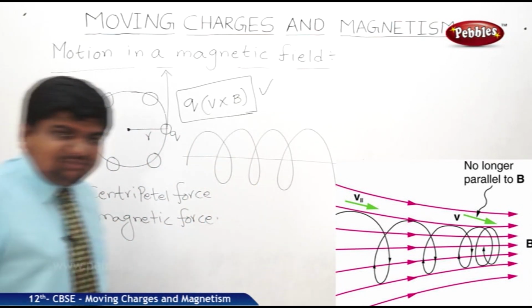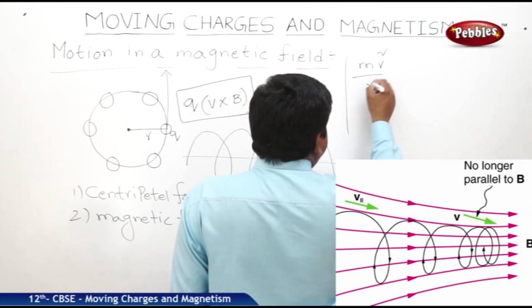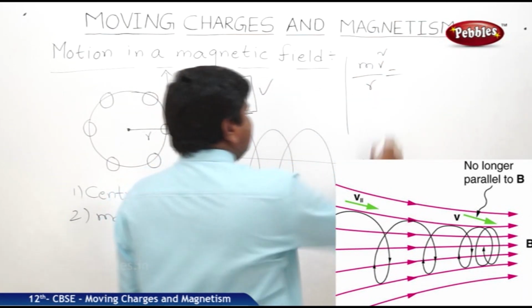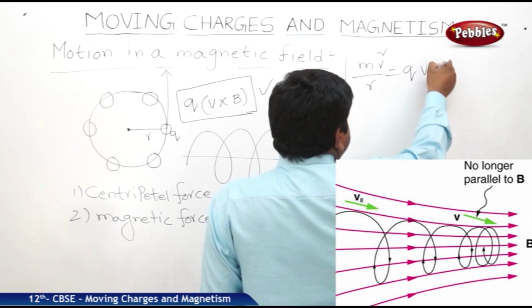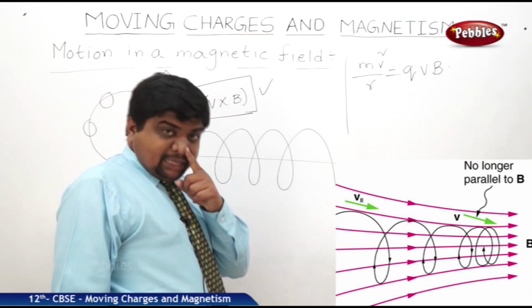So what is the centripetal force equation? m v square by r. What is the magnetic force equation? q v B. These two are balanced.